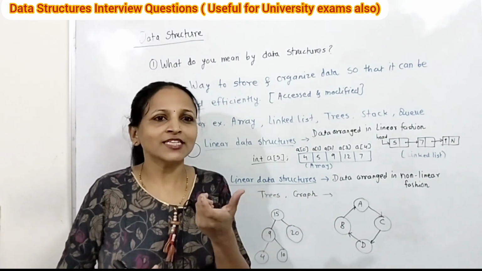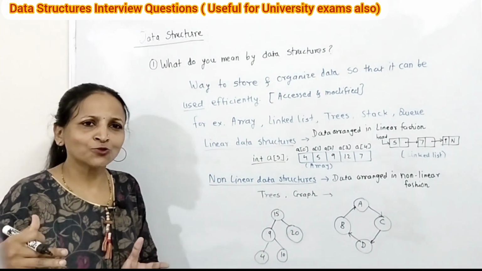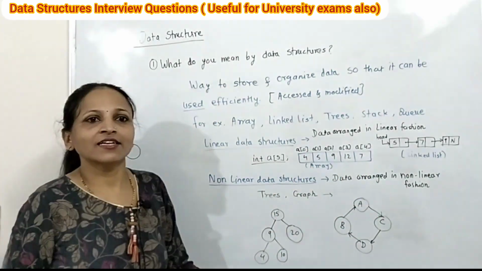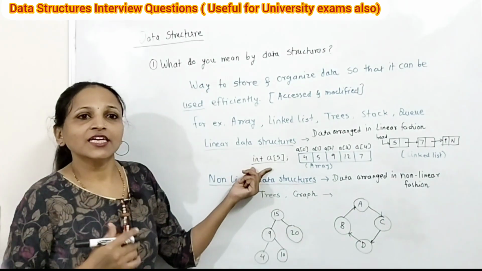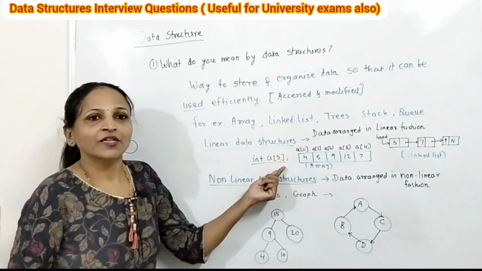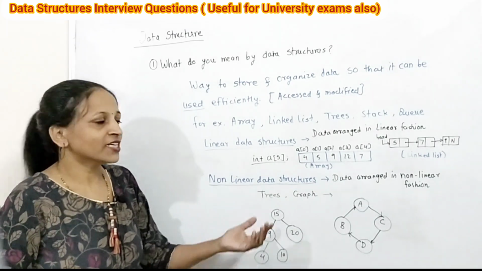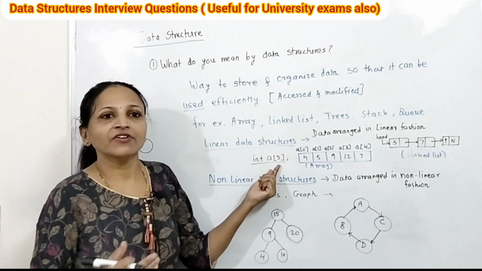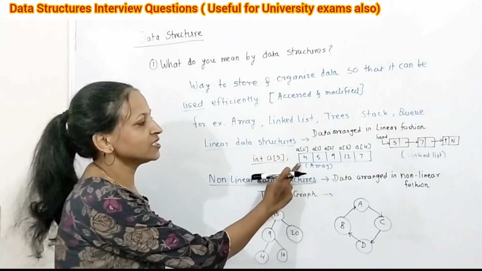Linear means, the word itself indicates, that the data is stored in a linear or sequential manner. Array is a linear data structure. In C we declare an array like this: int a[5]. Now how will it be stored internally? This a[5] means a is the name of that array and it has 5 elements internally. Here this is an array.